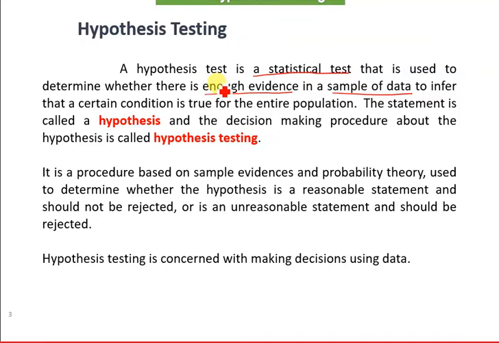So do we have sufficient evidence from the sample so that we can infer or make a decision about the entire population? Such a testing procedure is called hypothesis testing. The statement that we are going to test is called the hypothesis, and the decision making procedure about the hypothesis is called hypothesis testing.